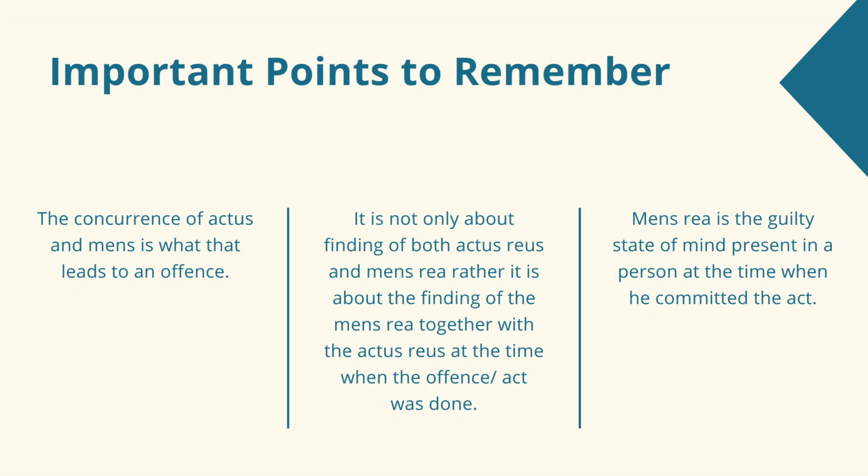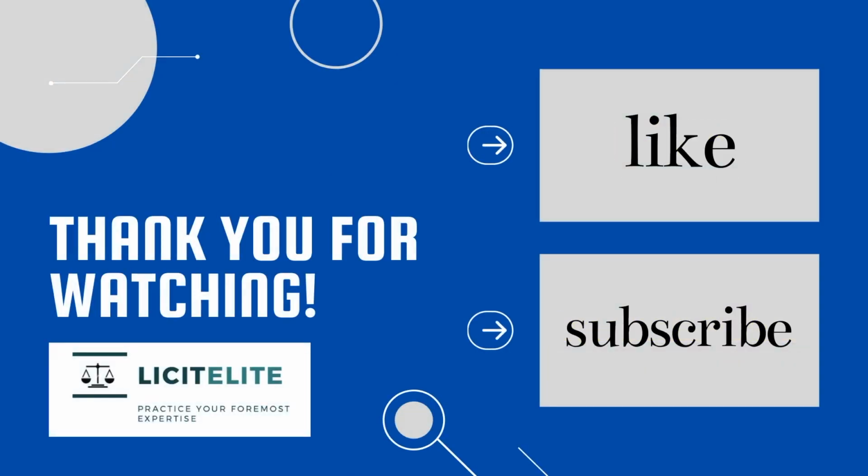It is not only about finding both actus reus and mens rea, rather it is about the finding of mens rea together with the actus reus at the time when the offense or act was done. So mens rea is the guilty state of mind present in a person at the time when he committed the act.